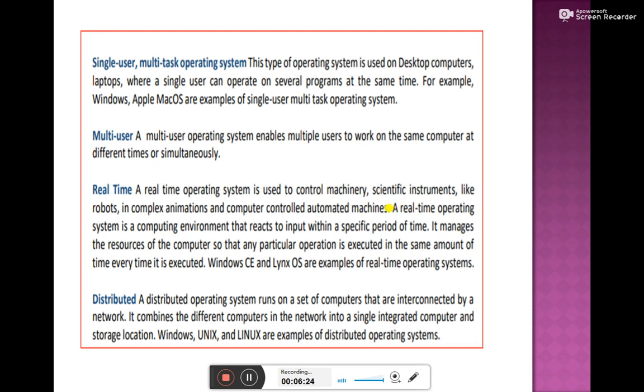Multi-user means multiple users can use the same operating system on the same computer. So that is known as your multi-user operating system.